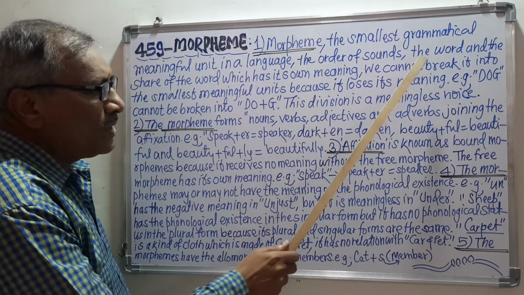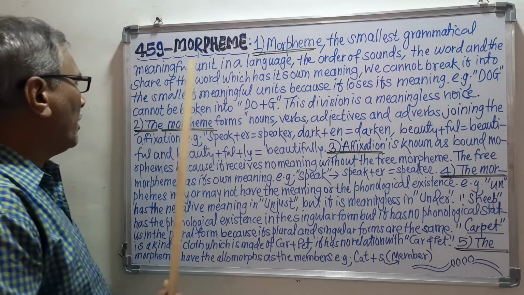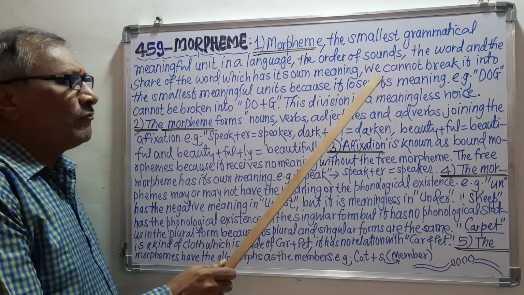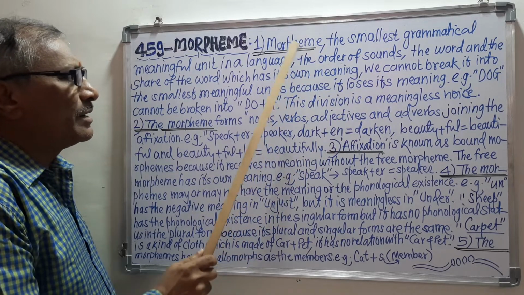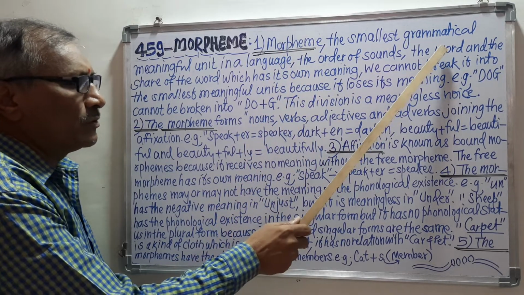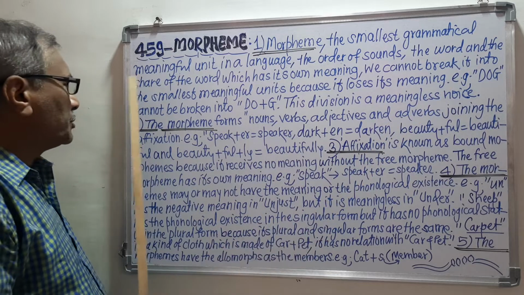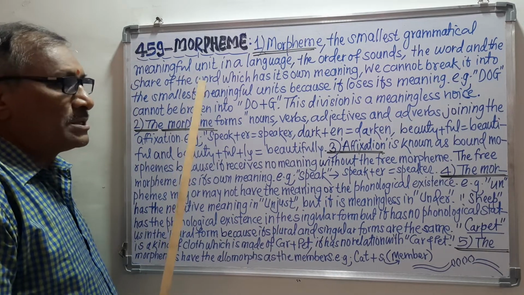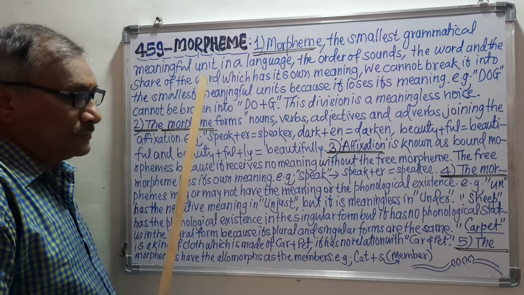Then morpheme is the word and the share of the word. Remember, when we discuss, we find that this morpheme is the particular word and the share of the word.